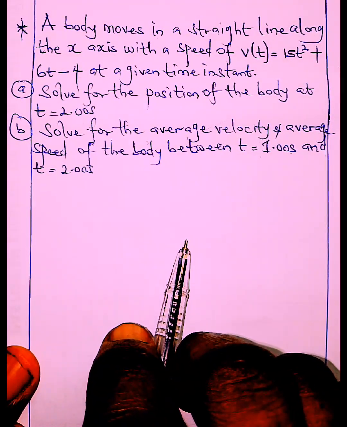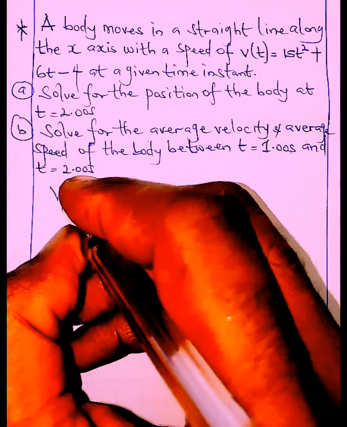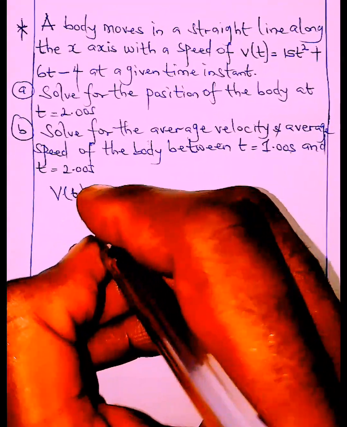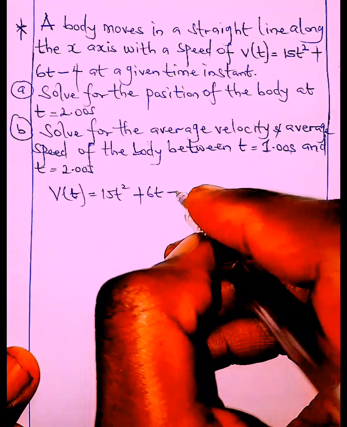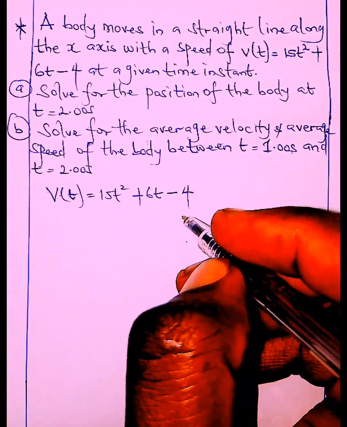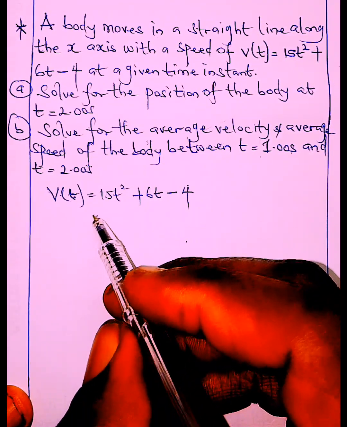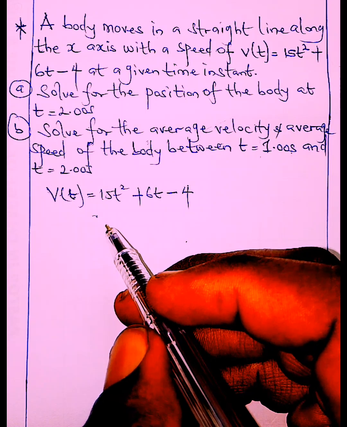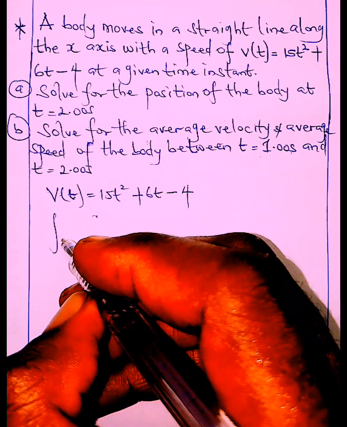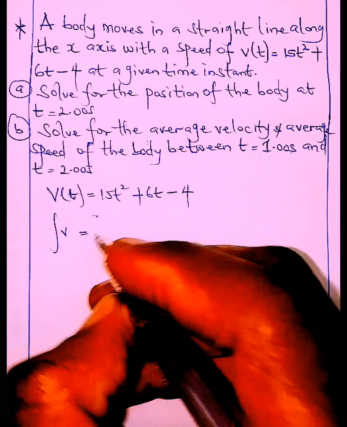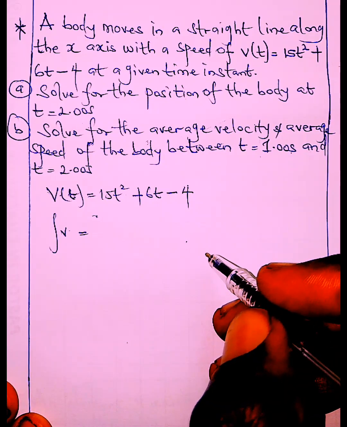The knowledge of integral calculus will come in here to help us out. So v at this given time instant is 15t squared plus 6t minus 4. Now this is given. So the next is you're going to differentiate. You're going to integrate, I beg your pardon, to get our displacement. So you're going to do that. So how do we do that? So we're going to integrate this. Integrate the v.